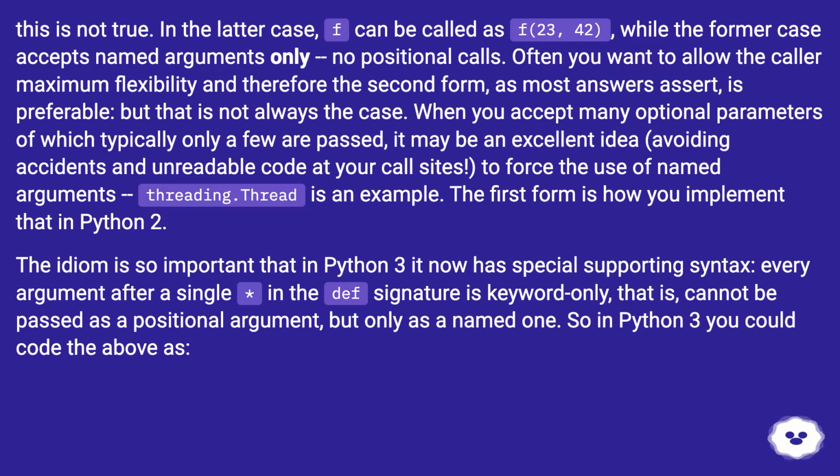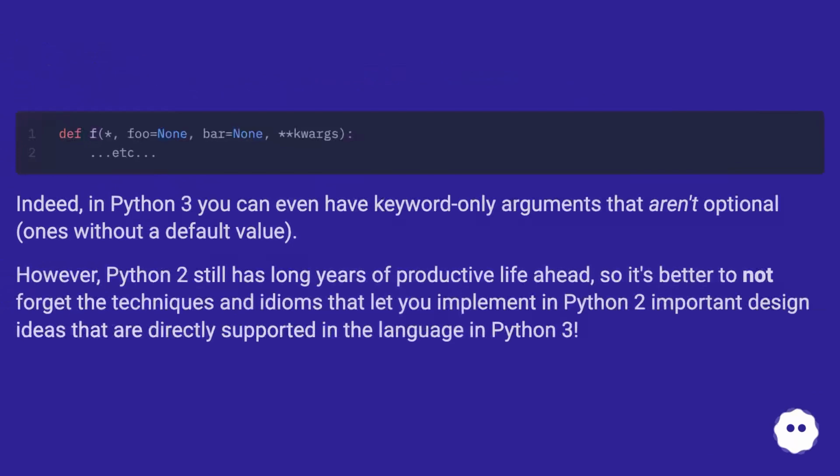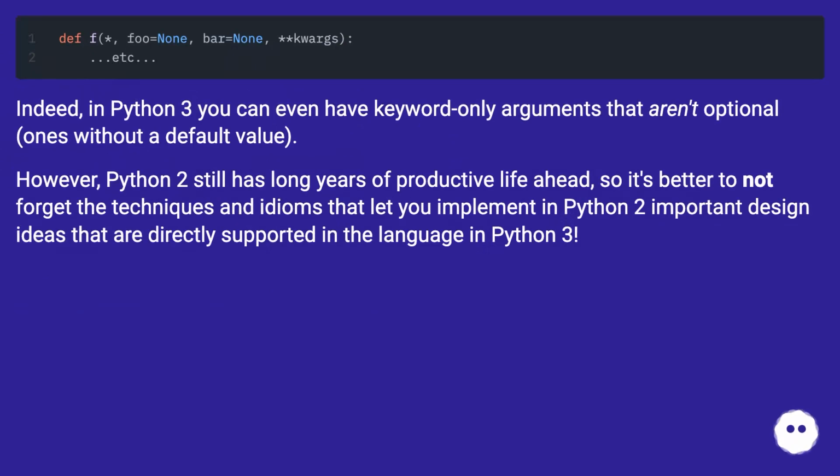So in Python 3 you could code the above as follows. Indeed, in Python 3 you can even have keyword-only arguments that aren't optional, ones without a default value. However, Python 2 still has long years of productive life ahead, so it's better to not forget the techniques and idioms that let you implement in Python 2 important design ideas that are directly supported in the language in Python 3.